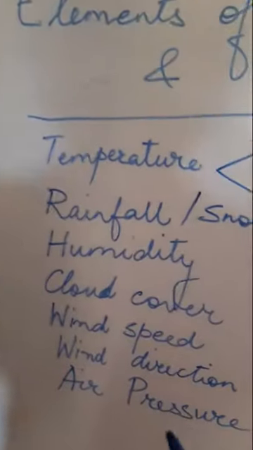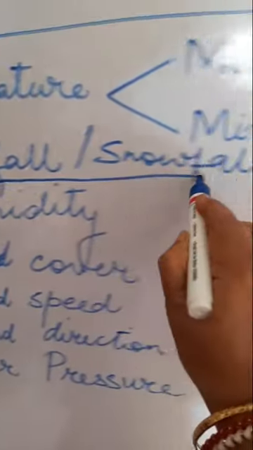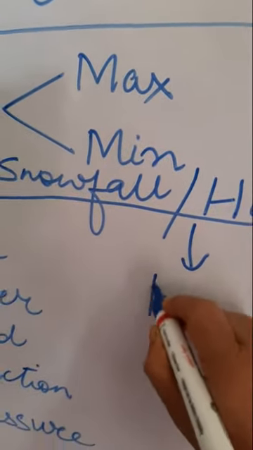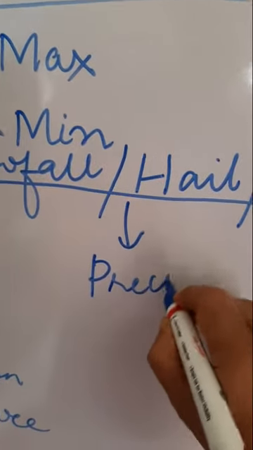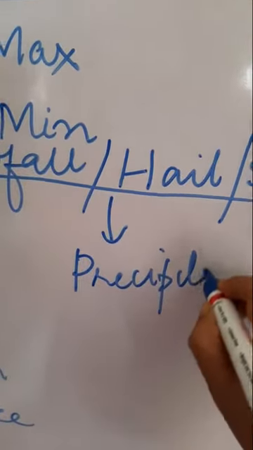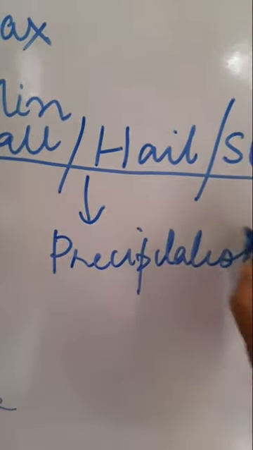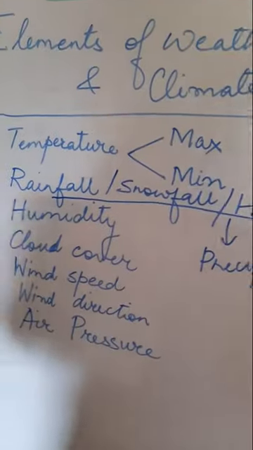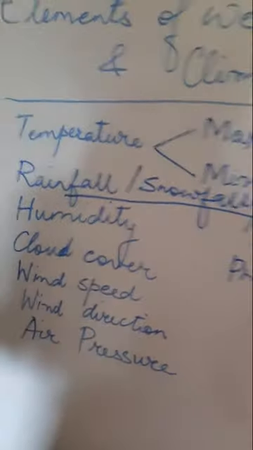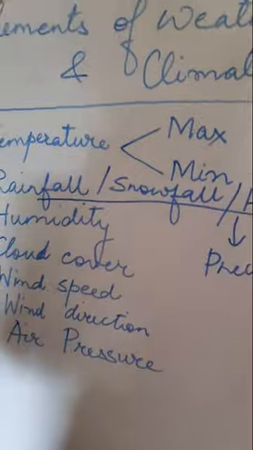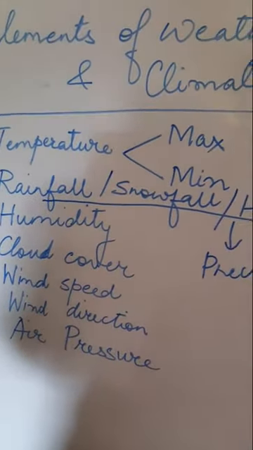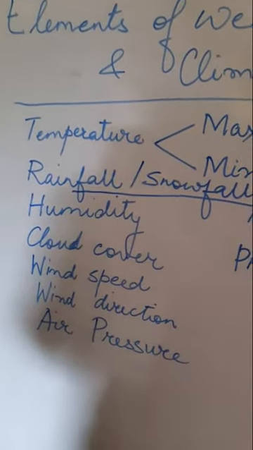So this entire thing, this rainfall, snowfall, hail and sleet, together can be termed as precipitation. Because in our country rainfall is more, we generally say rainfall, but in Jammu Kashmir there is snowfall. So in this way, children, the amount of rainfall that is occurring at any place.